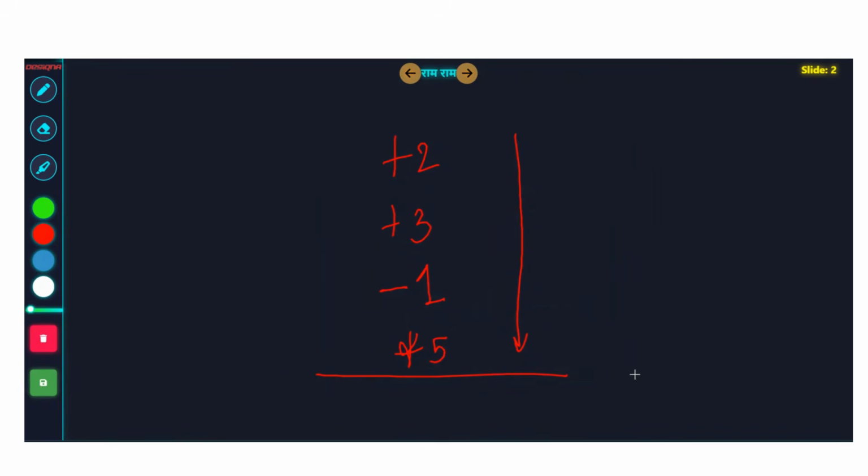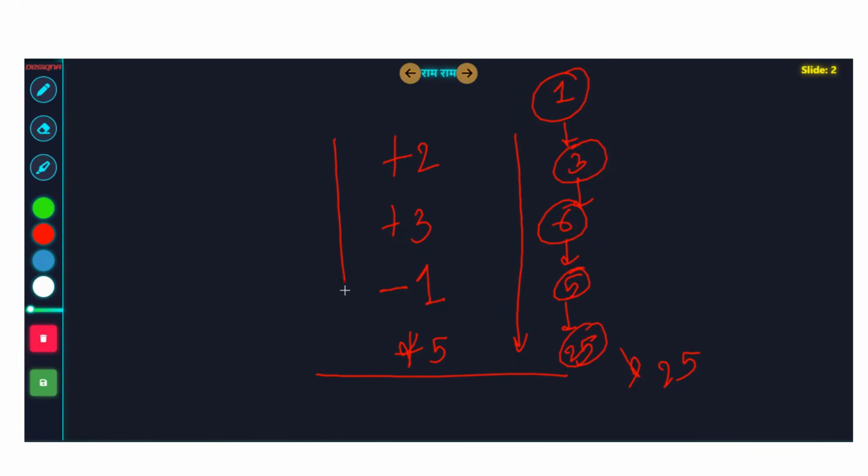In this particular case, if you are going from up to down and you start doing the operations, the initial number is 1, so 1 plus 2 is 3. Then 3 plus 3 is 6. Then 6 minus 1 is 5. Then 5 into 5 is 25. So 25 is the final answer if you do all the operations from top to bottom.